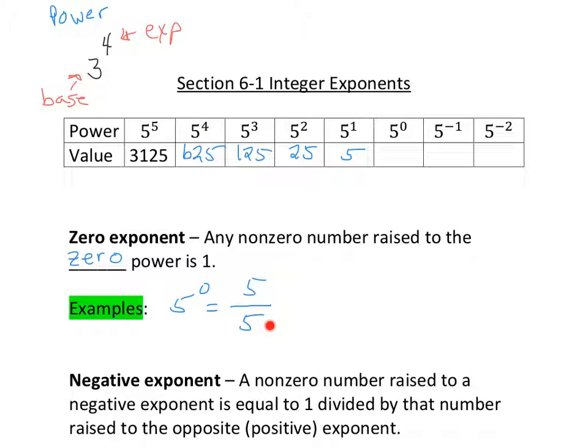So you could have 5 over 5, which is 5 to the 1st divided by 5 to the 1st. You could have 5 to the 3rd divided by 5 to the 3rd. It doesn't matter so long as these exponents here are identical. And so remember, when we divide like bases, we subtract their exponents, and we like to subtract where they would be positive. Since both of these are identical values, you could subtract in the numerator or the denominator. We're going to subtract in the numerator. So we've got 3 minus 3, which is where that 5 to the 0 comes from,